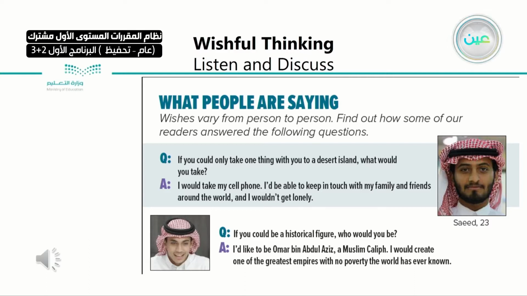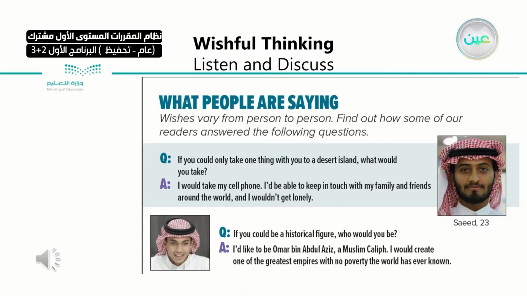1. Listen and discuss. What people are saying. Wishes vary from person to person. Find out how some of our readers answered the following questions. If you could only take one thing with you to a desert island, what would you take? I would take my cell phone.